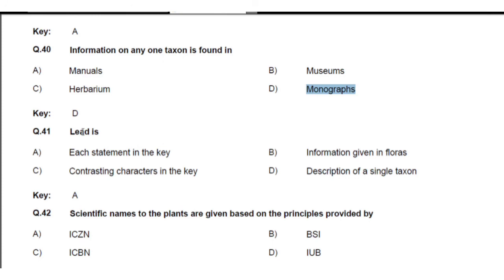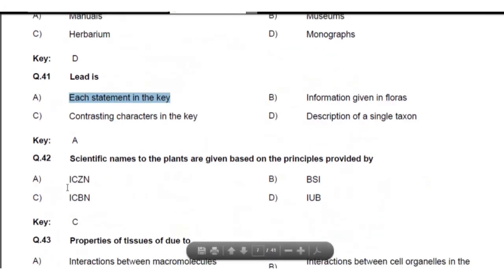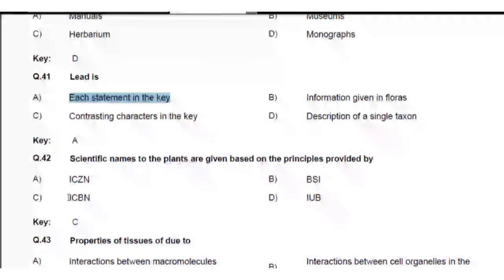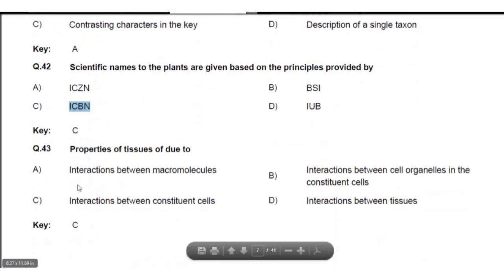Then lead, a direct question. This is the statement that was given already. Each statement of a key is called a lead, the direct answer. Next, question number 42. Scientific names of plants are given based on the principle provided by whom? ICBN. The full form of ICBN is International Code for Botanical Nomenclature. They only give the plant names, the scientific names.